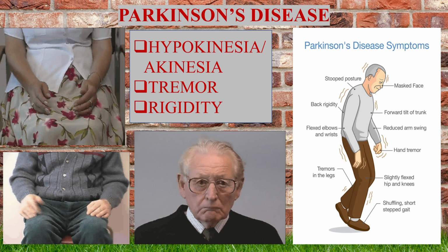If continuous impulse is given to the muscle, what happens ultimately? There will be spasm or rigidity. So rigidity is the third main symptom of Parkinson's disease. The three major symptoms we appreciate in Parkinson's disease are hypokinesia or akinesia, tremor, and rigidity.